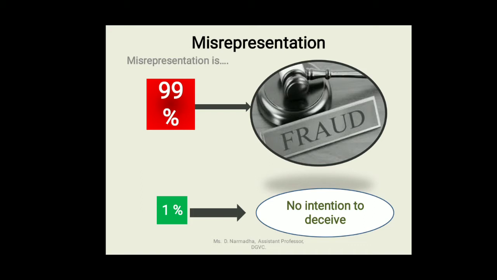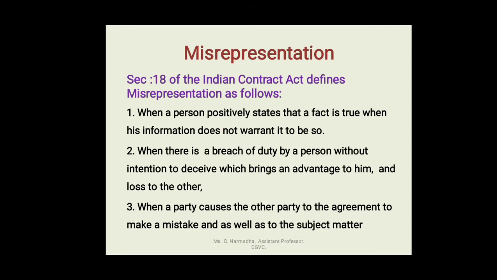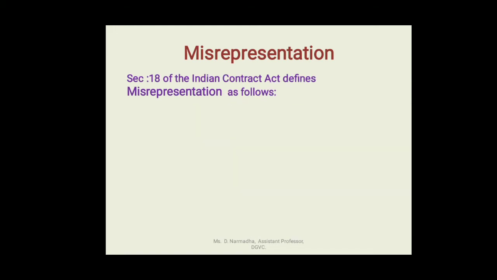So the definition of misrepresentation is mentioned under Section 18. There will be a misrepresentation if all these three acts are present. Let's see them one by one.